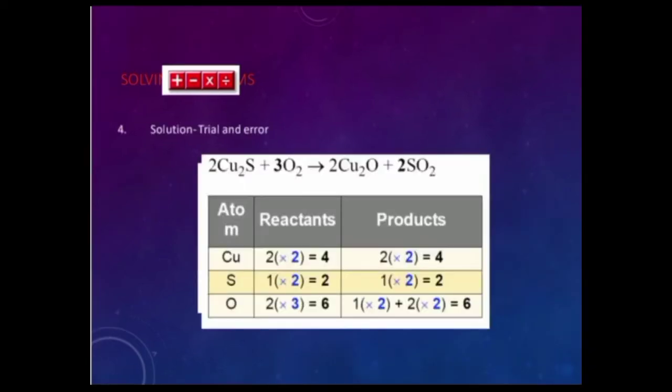4. Solution, trial and error. 2 copper atoms sulfur plus 3 oxygen to 2 copper oxygen plus 2 sulfur. Atoms: there are copper, sulfur, oxygen. The reactant side of copper is 2 times 2 equals 4, and the product side is 2 times 2 equals 4. Sulfur: the reactant side is 1 times 2 equals 2, and the product side is 1 times 2 equals 2. And oxygen: the reactant side is 2 times 3 equals 6, and the product side is 1 times 2 plus 2 times 2 equals 6.